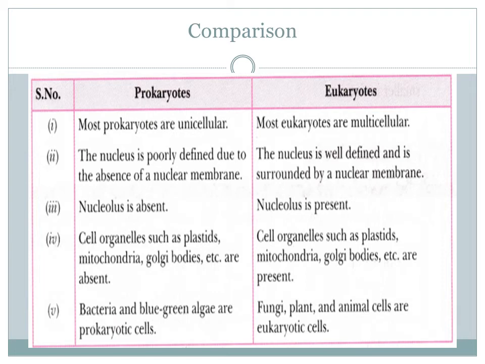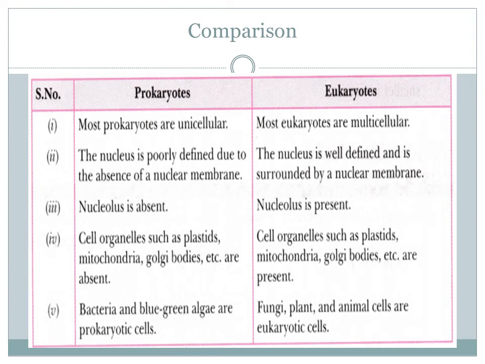In prokaryotic cells, nuclear membrane is absent and in eukaryotic cells, nuclear membrane is present and that's why the nucleus is well defined. The third differentiating point is related to the nucleolus present inside the nucleus. In prokaryotic cells, nucleolus is absent, and in eukaryotic cells, nucleolus is present inside the nucleus.